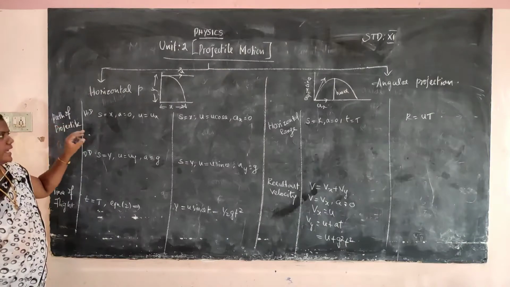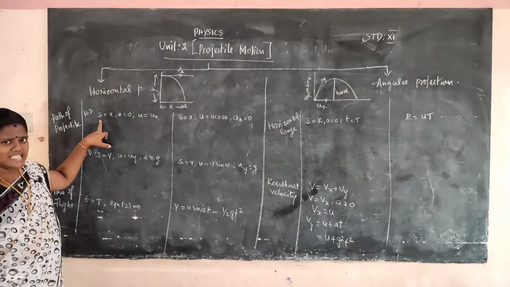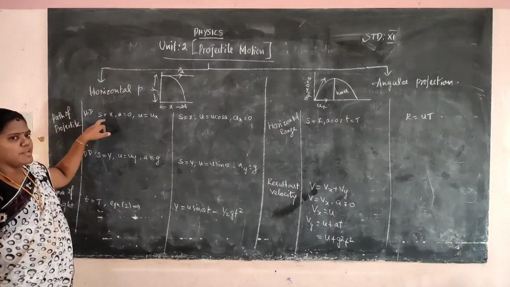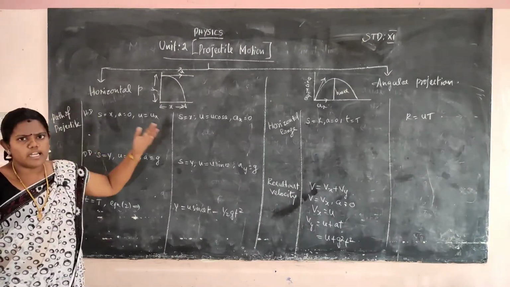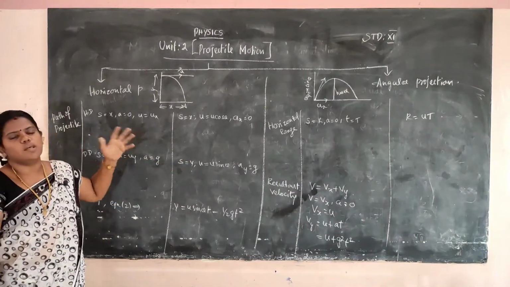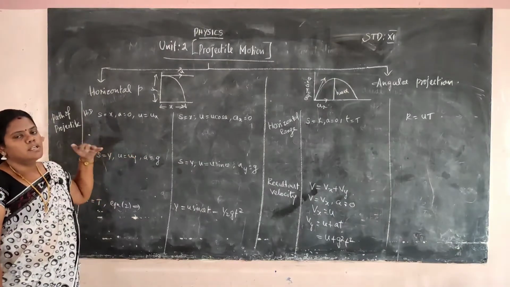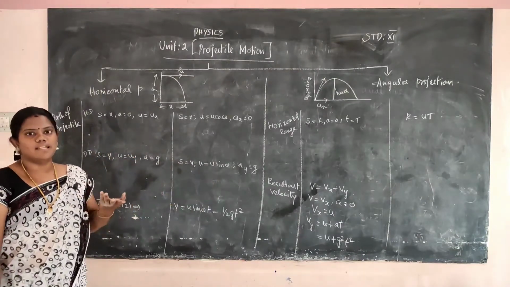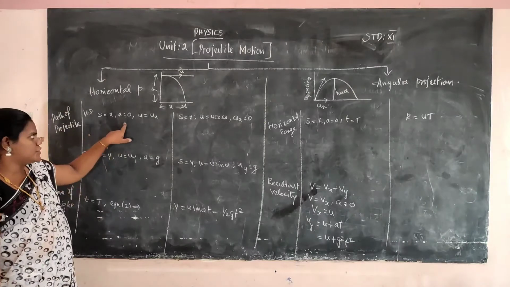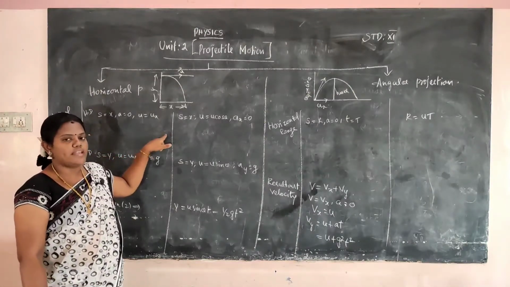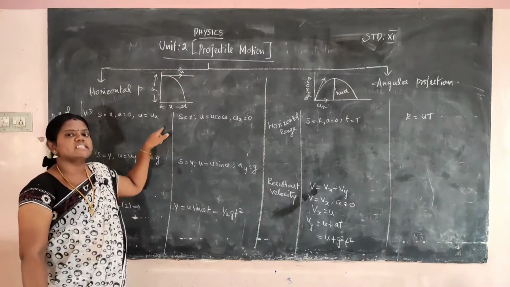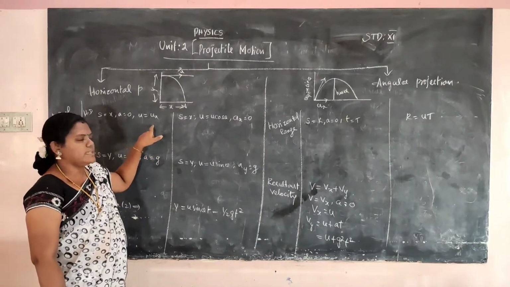So first you take s. S is the distance. Distance will be mentioned as x in the x-axis, and acceleration. Horizontally it will be moving, so no change in velocity. So acceleration will be taken as 0. Horizontally the thing move ஆயிருக்கு, அப்ப அந்த velocity ல change இருக்காது. So acceleration will be 0. And then velocity will be taken as ux. What's the meaning of ux? X-axis velocity. That is, u will be taken as ux.